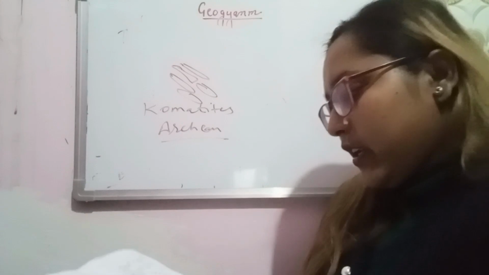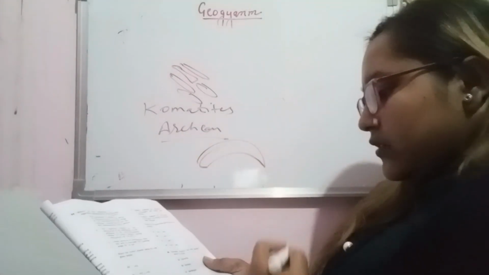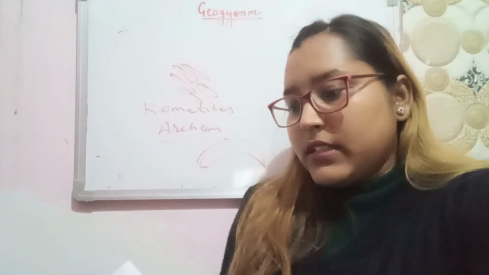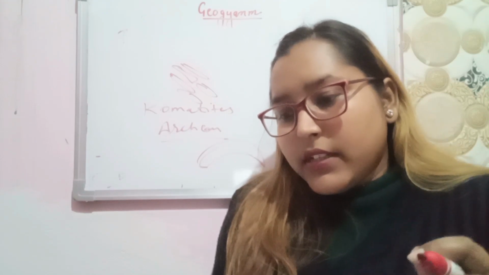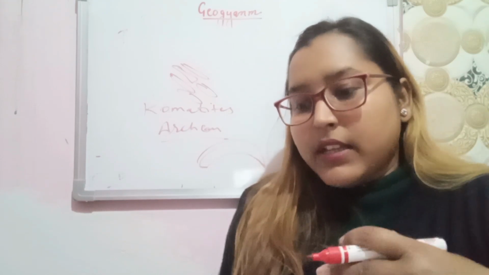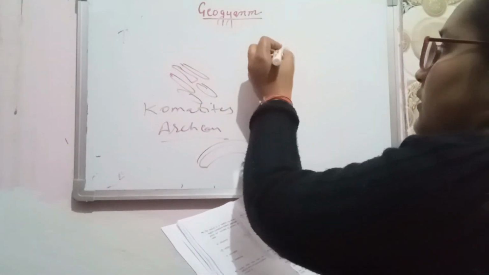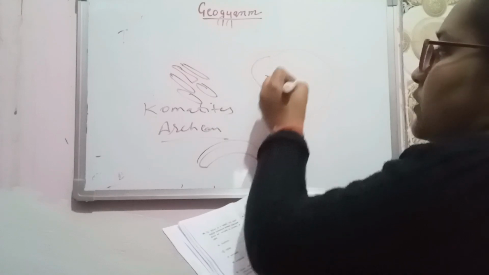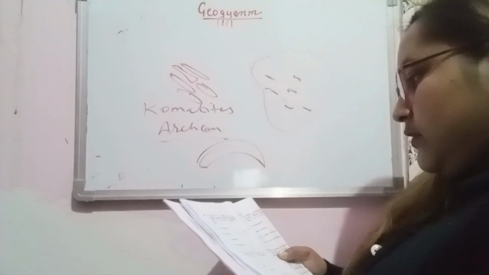Next, concordant lens shape, convex upward lens shape igneous intrusion. I marked phacolith for this. Next one, the texture in the basaltic rock where angular interstices between plagioclase grain. There is a big grain of pyroxene, and there will be plagioclase grain in between them. So this is ophitic texture.